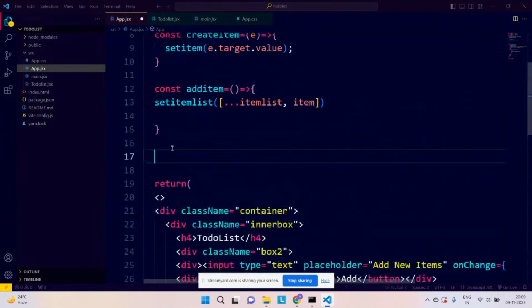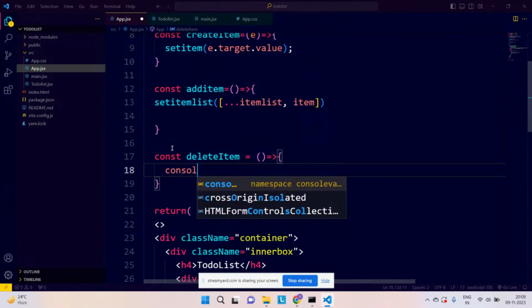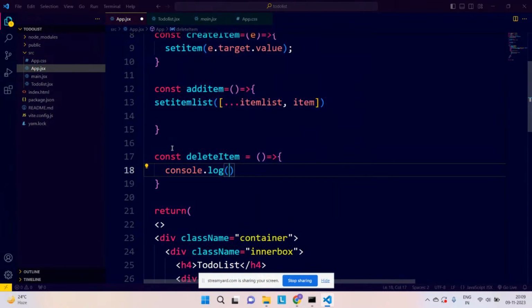Simple: deleteItem, one callback to it, an arrow function, and I will simply say console.log and delete. Oh sorry, it should be a string. So yes, it is a string now.